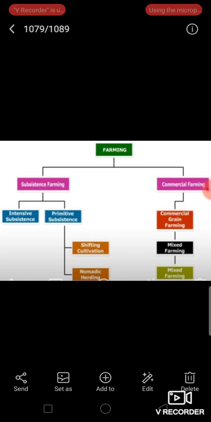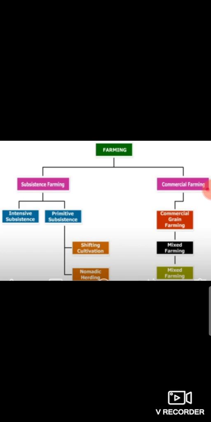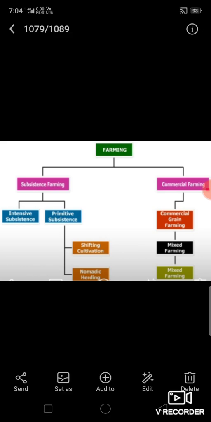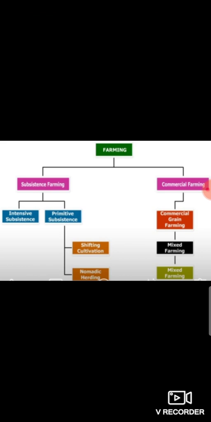Now students, types of agriculture. Agriculture is practiced in different parts of the world depending on geographical conditions, level of technology, availability of labor and demand. Agriculture is classified into two main types: subsistence farming and commercial farming. Subsistence farming is again divided into two: intensive subsistence farming and primitive subsistence farming. Primitive subsistence farming is again divided into two: shifting cultivation and nomadic herding.